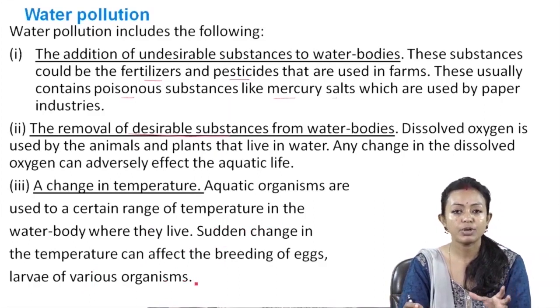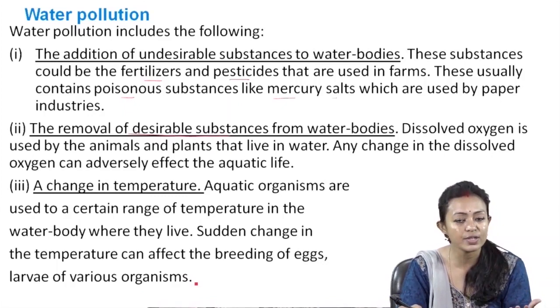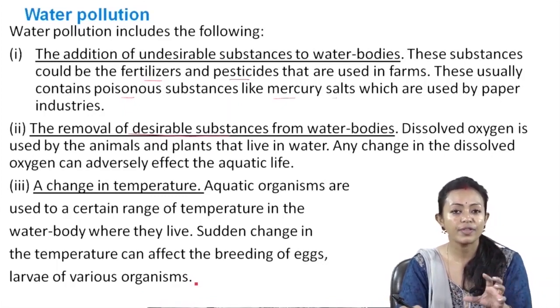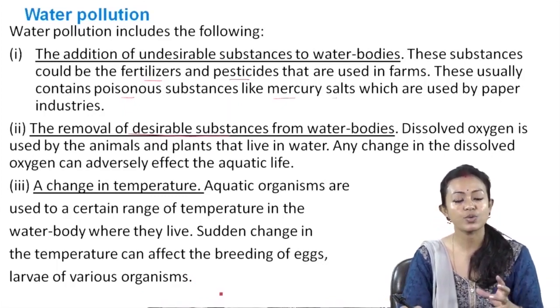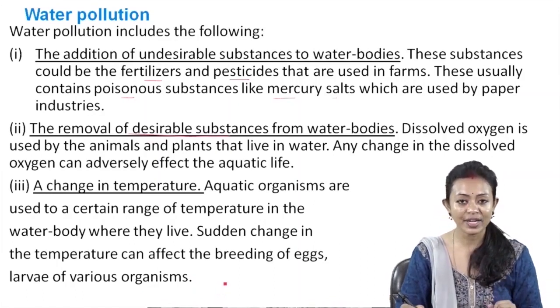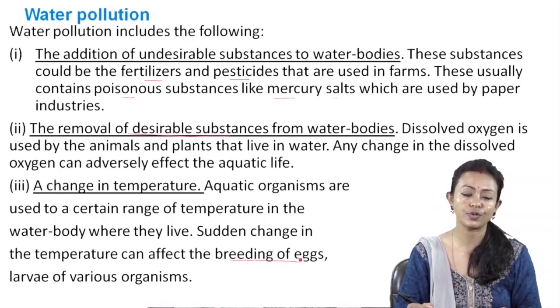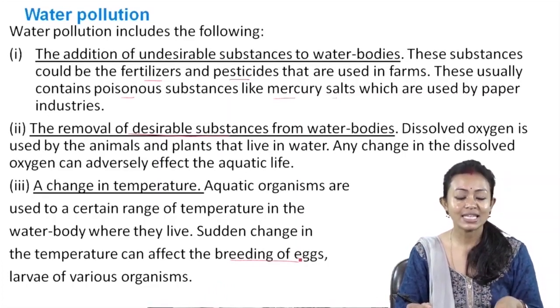Now what happens? Because of global warming, because of this water pollution, because of the presence of different kinds of chemicals, the temperature of the water bodies also tends to change, and due to this change it directly affects the breeding of the eggs, the development of the larvae, and so on. So it is very important that an optimal temperature of the water is maintained in order to let the aquatic plants and animals survive.